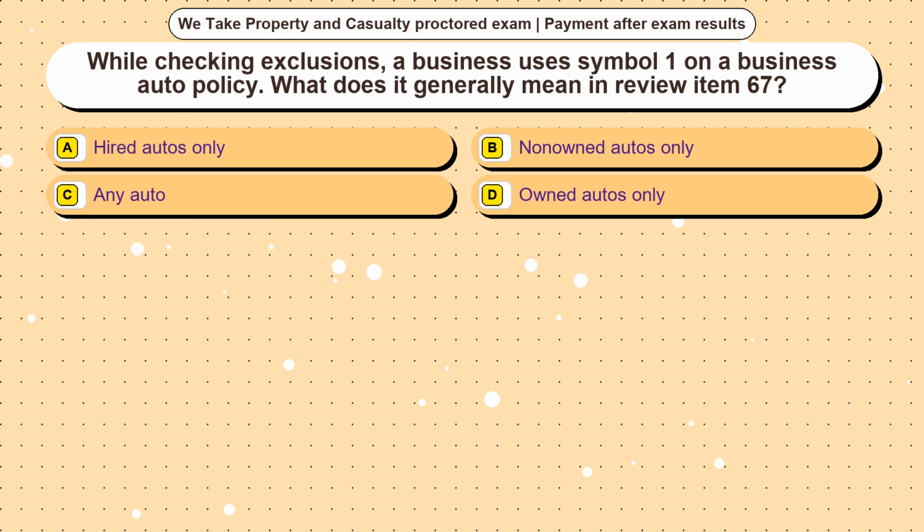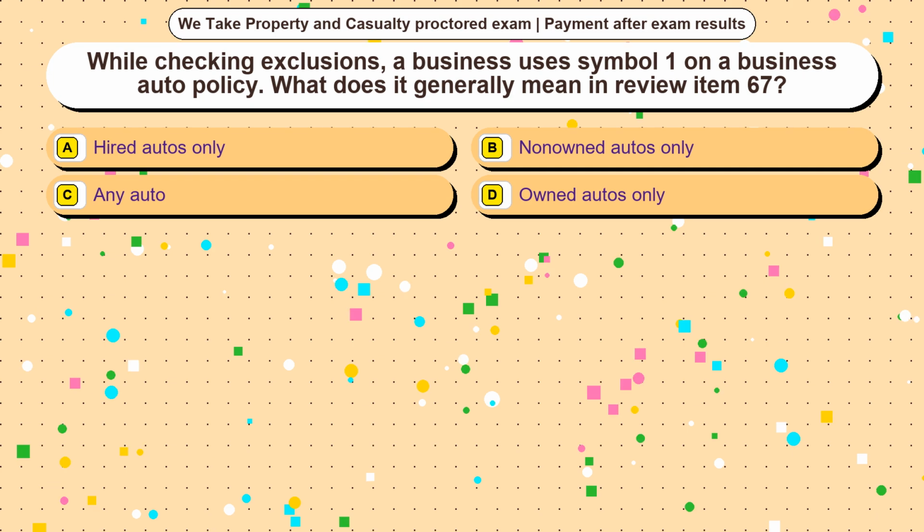Question 6. While checking exclusions, a business uses symbol 1 on a business auto policy. What does it generally mean in review item 67? Option A, hired autos only. Option B, non-owned autos only. Option C, any auto. Option D, owned autos only. The correct answer is option.